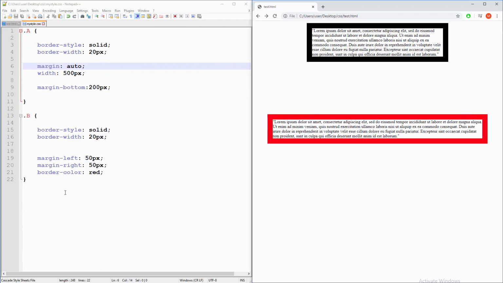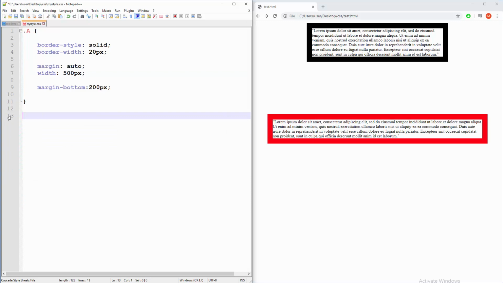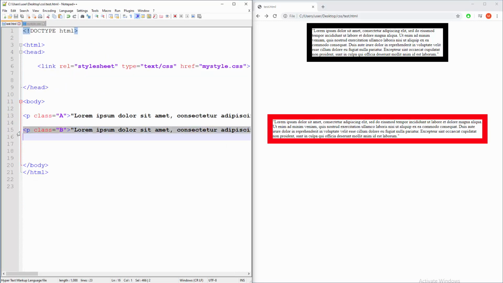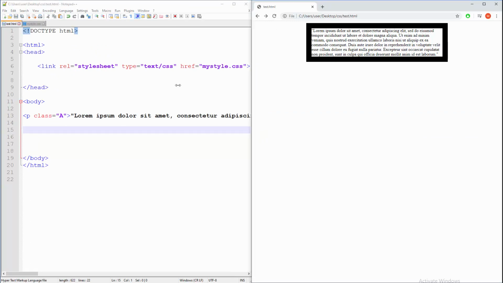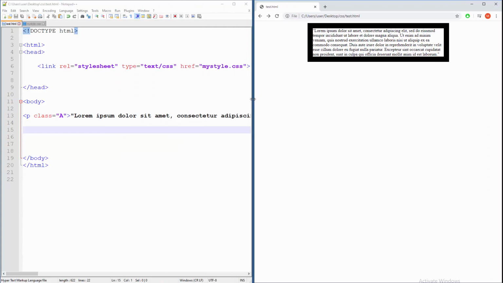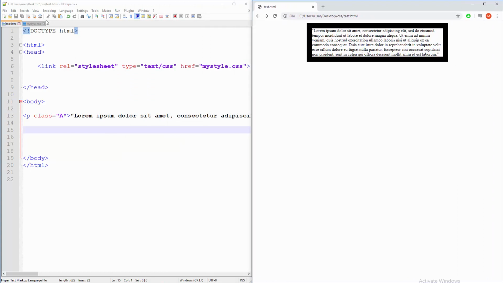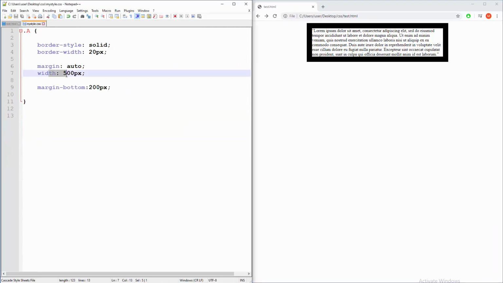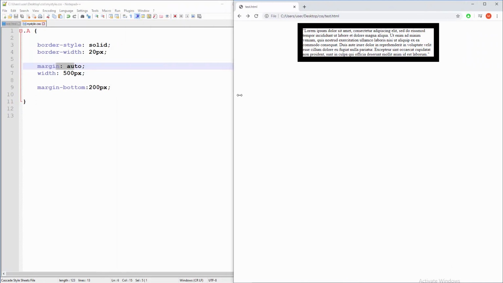So maybe if this is confusing, well, just solve that by destroying B and also remove it from HTML, and then you will have a simpler scenario, and then practice with that. Okay, something like that. So yep, fixed width plus auto margins will yield you that result.